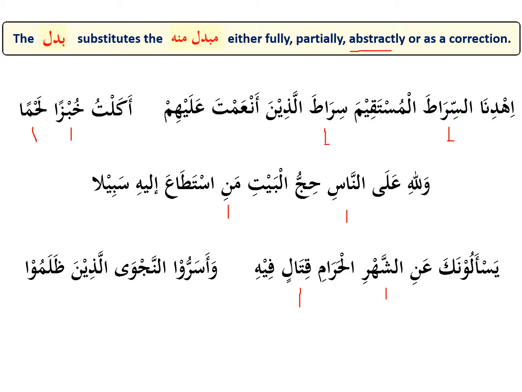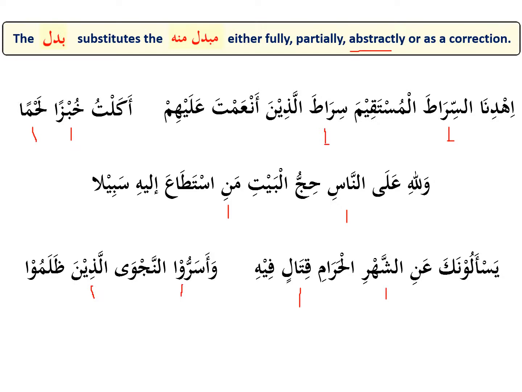Next one, وَأَسَرُّوا النَّجْوَى الَّذِينَ ظَلَمُوا. And they, many males, they made secret النجوى, the plot, الَّذِينَ ظَلَمُوا, those who oppressed. So the word الَّذِينَ here is the badal for this ضمير inside of here.